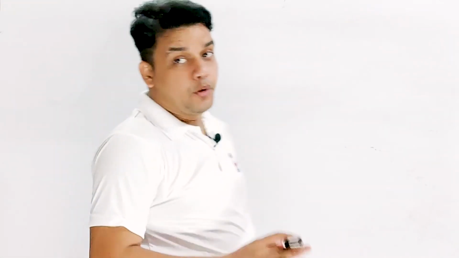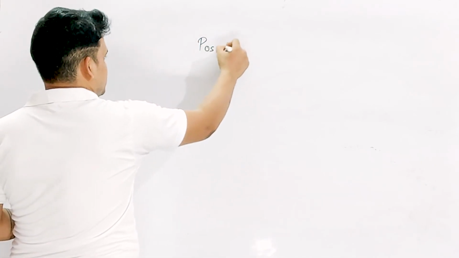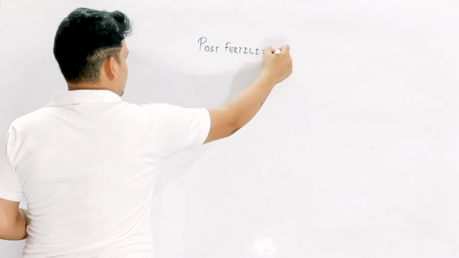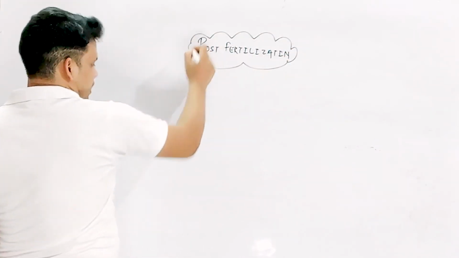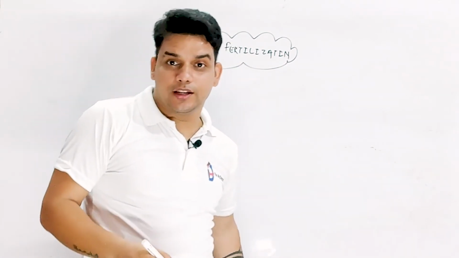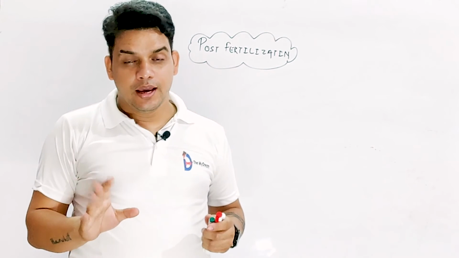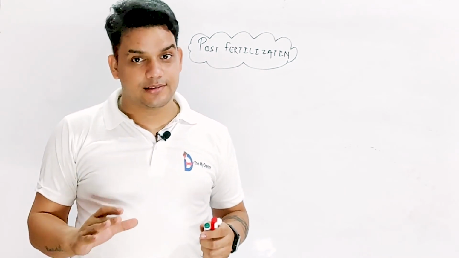So the next point is the post-fertilization events, or the post-fertilization phase, after fertilization. My dear friends, in the case of post-fertilization, you know that the zygote was formed. In the zygote, the random kind of division, which is called mitosis, is taking place.